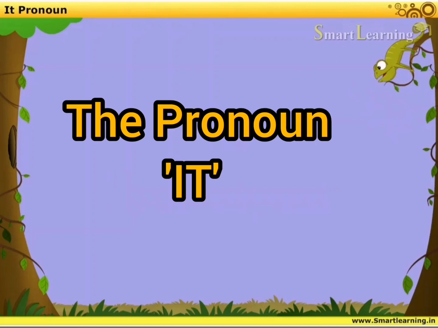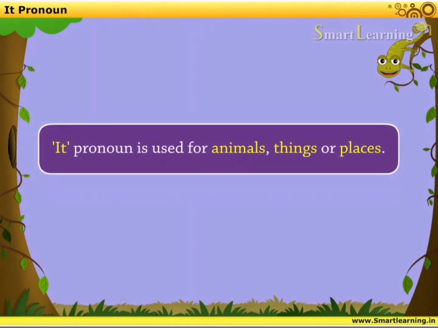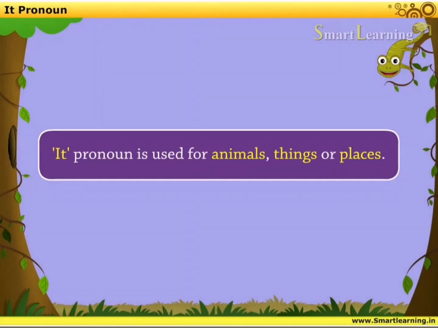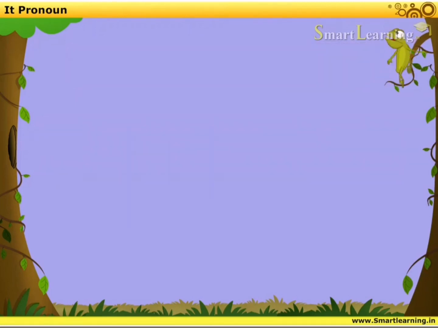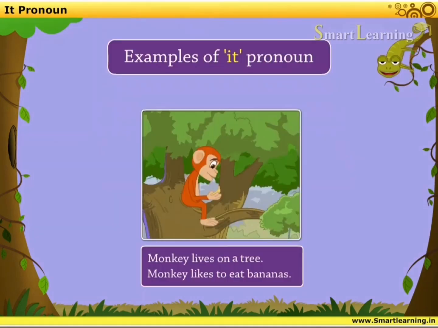Understood? Now first of all you have to understand that the pronoun it is used for animals, for things and places. We can use it for an animal when we do not know about its gender. Now let us learn this point with the help of the following examples. Your first example is: monkey lives on a tree, monkey likes to eat bananas.